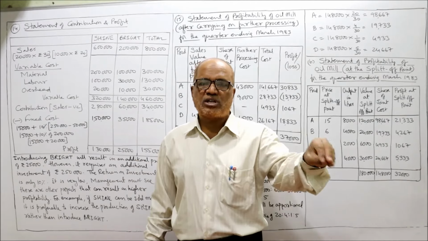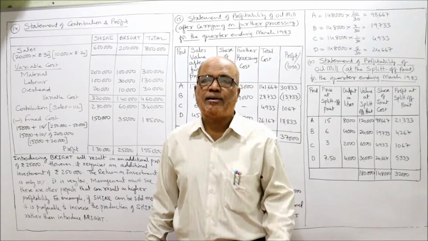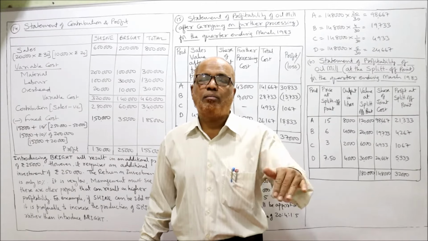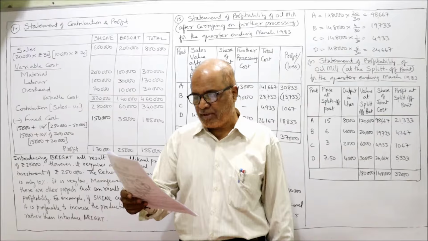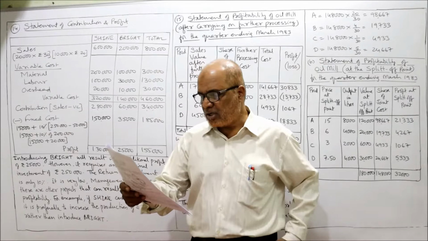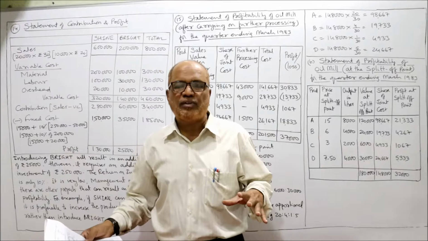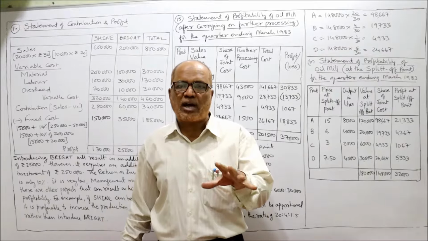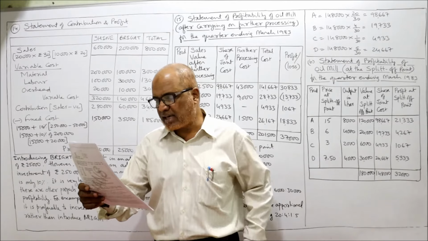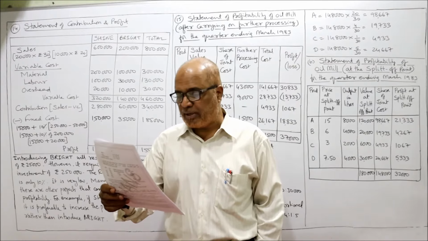Presently, the company has invested 5 lakh rupees. Apart from that, 2,50,000 rupees more has to be invested for making the new product Bright. To begin with, 10,000 units of Bright can be manufactured and sold. So capacity is 15,000, but presently we can manufacture and sell only 10,000 units of Bright. The selling price of Bright will be 20 rupees each.